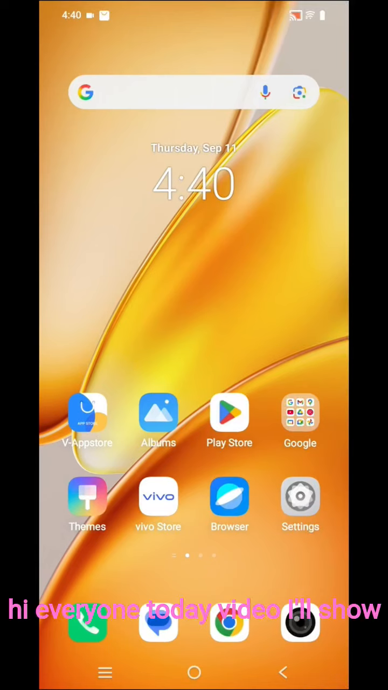Hi everyone, in today's video I'll show you how to install Copilot on mobile.